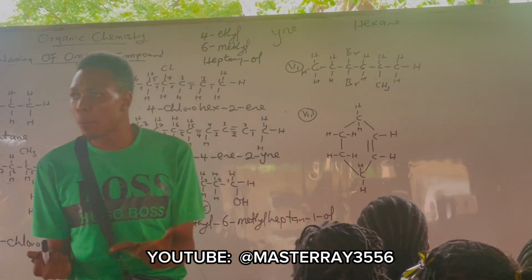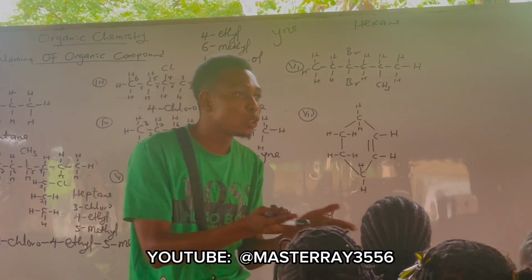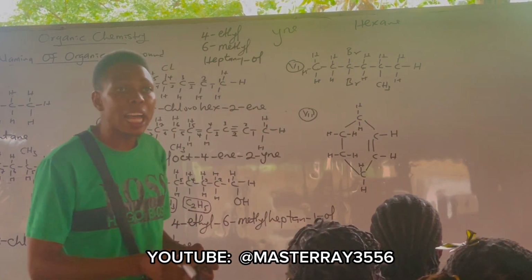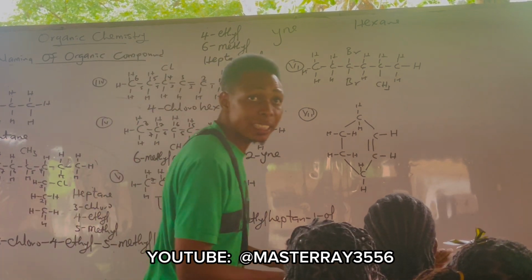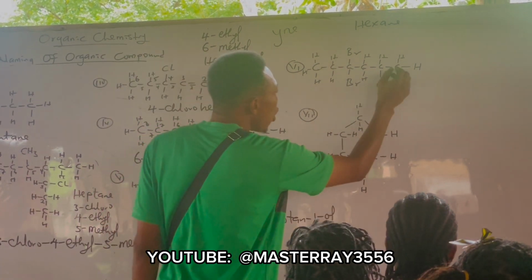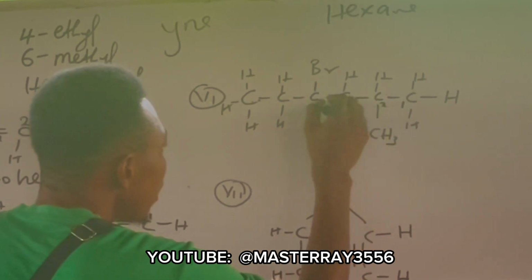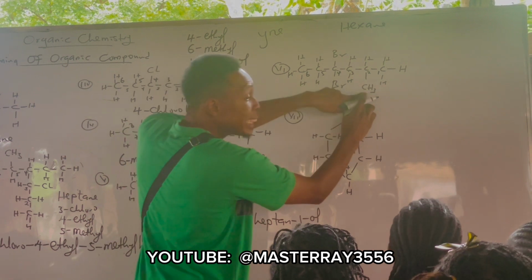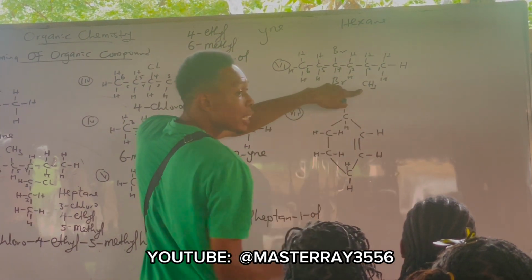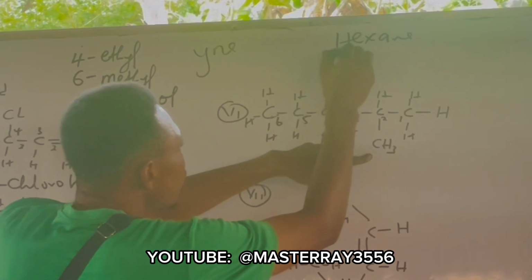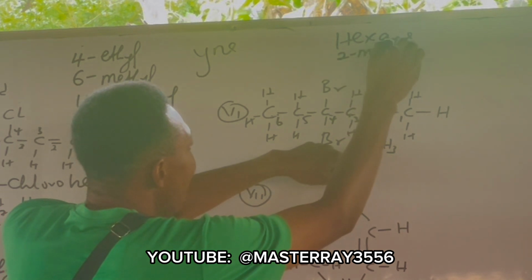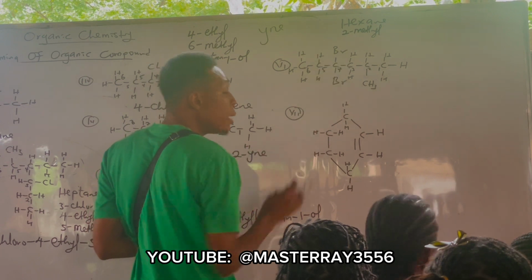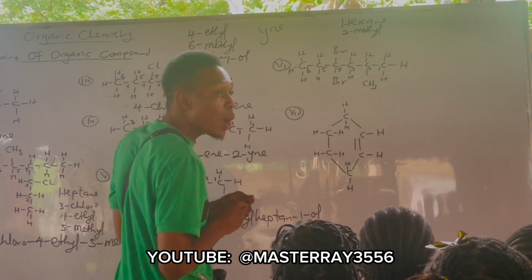Another thing now. Which side should I count from? I say you start counting from the side that is closer to the substituent, right? Compare the right and the left hand side. Which side is closer to the substituent? The right hand side, is it not? So I become 1, 2, 3, 4, 5, and 6, right? So this is methyl, right? Methyl is attached to which carbon? That means we add 2 what? Methyl. Now if you observe here, I have 2 bromine attached to carbon 4, right?